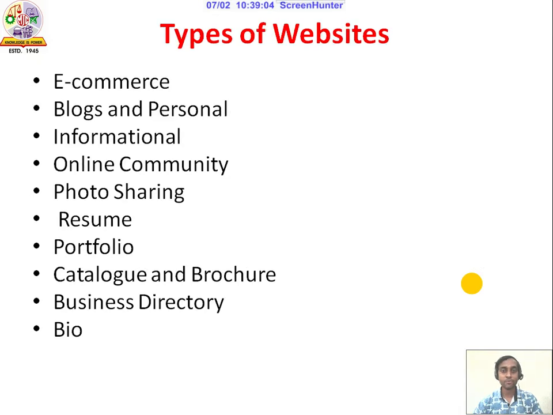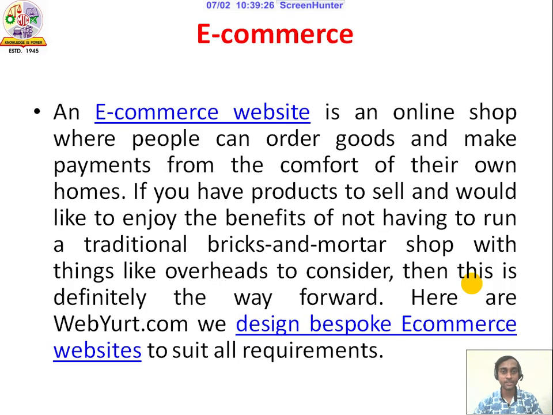The number of types of website. You have to learn the main types of website, like e-commerce, blogs and personal, informational, online communicative, photo sharing, resume, portfolio, catalog and brochure, business directory, and bio. We have to learn one by one. First thing, e-commerce. This is an online shop website where people can order goods and make payment from the comfort